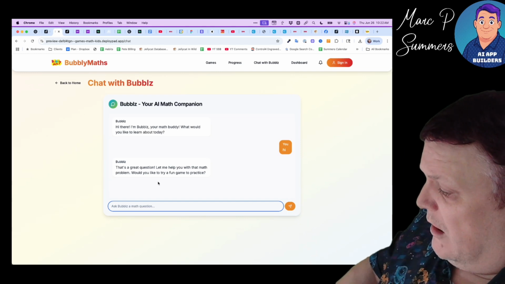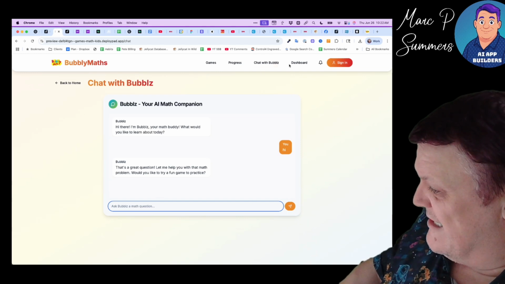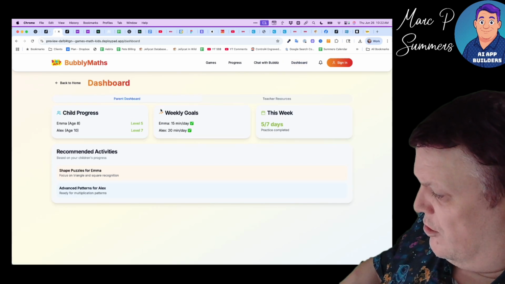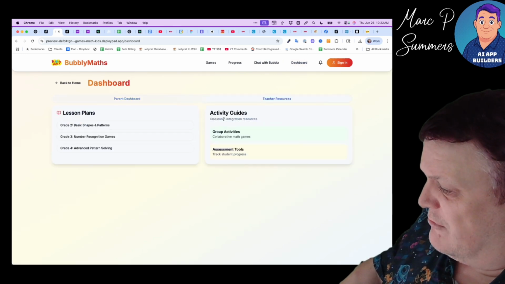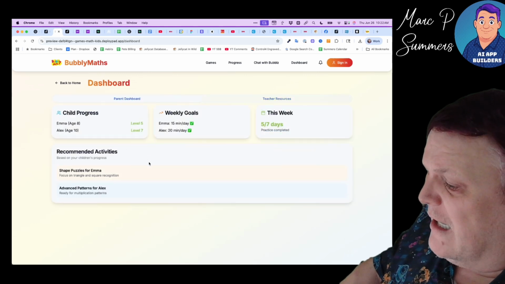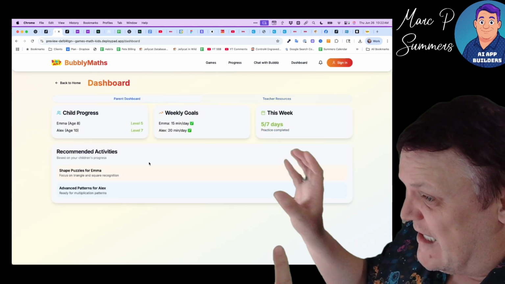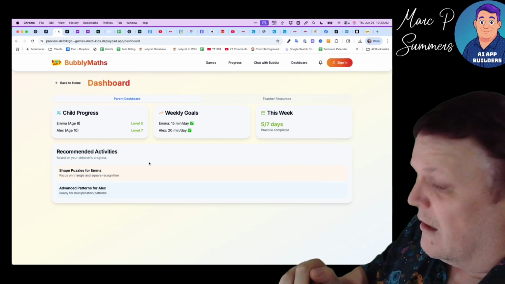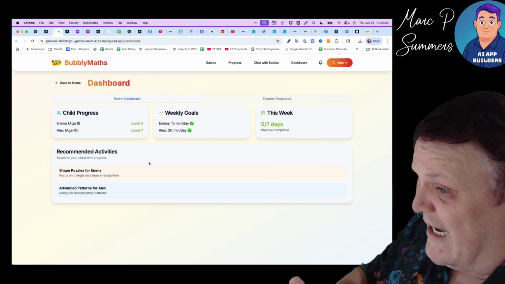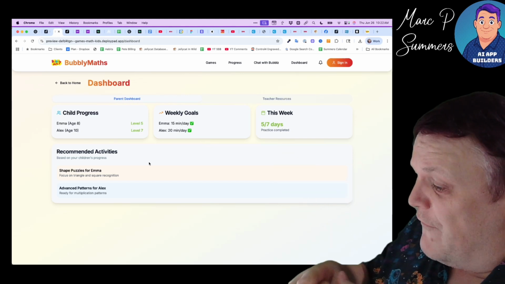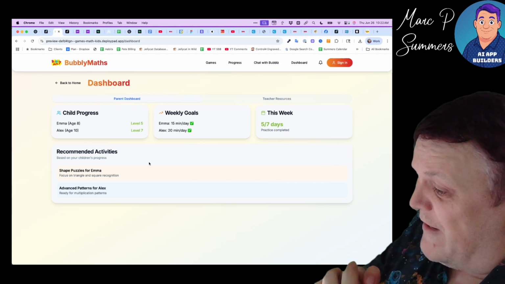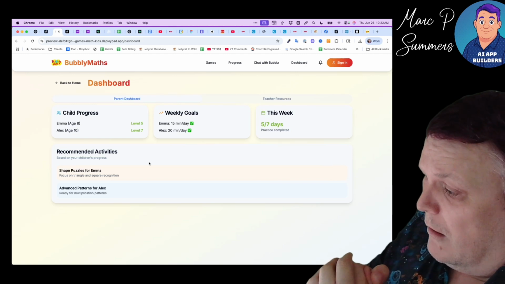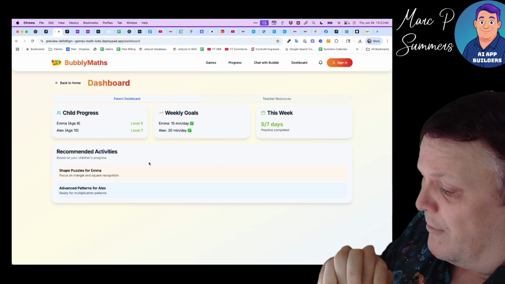This is the parent dashboard, and then there's teacher resources, all here. None of this has been connected up and made working yet, but you just go through the process of prompting, and within 50 to 60 prompts, you've got a fully functional little back-end web app.